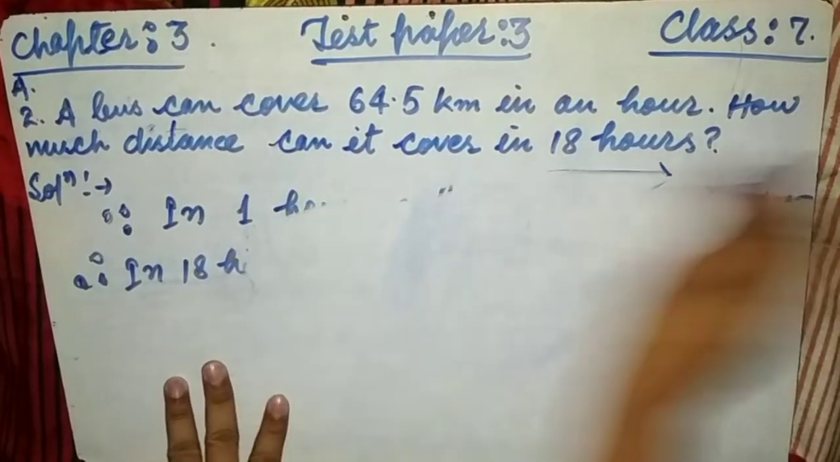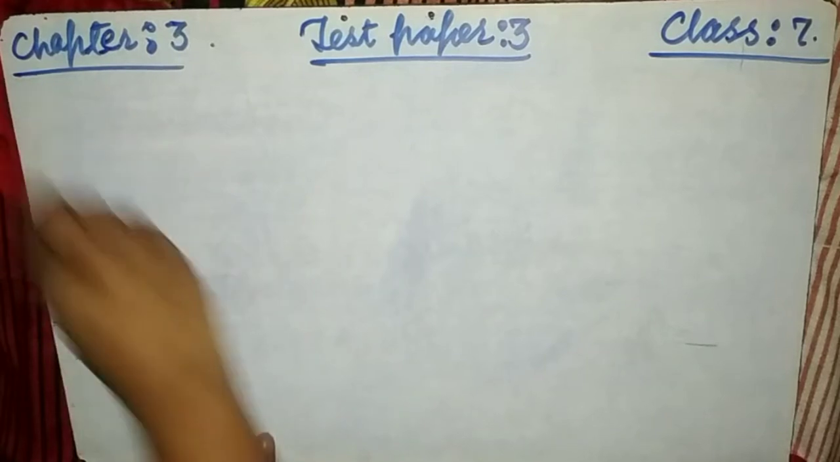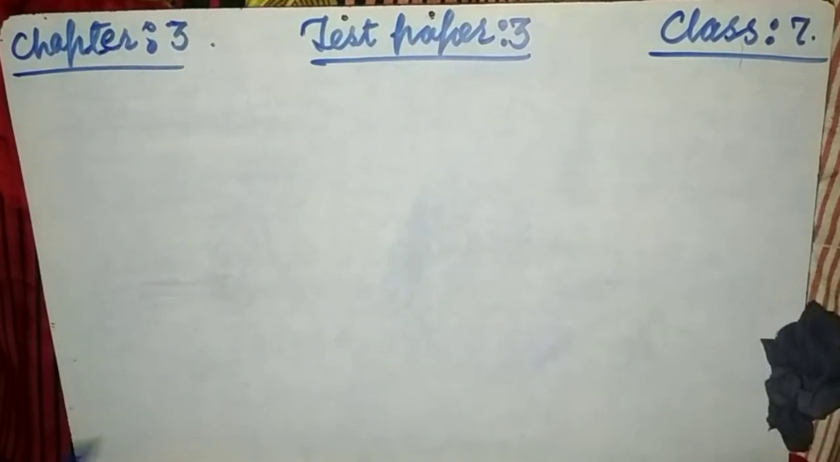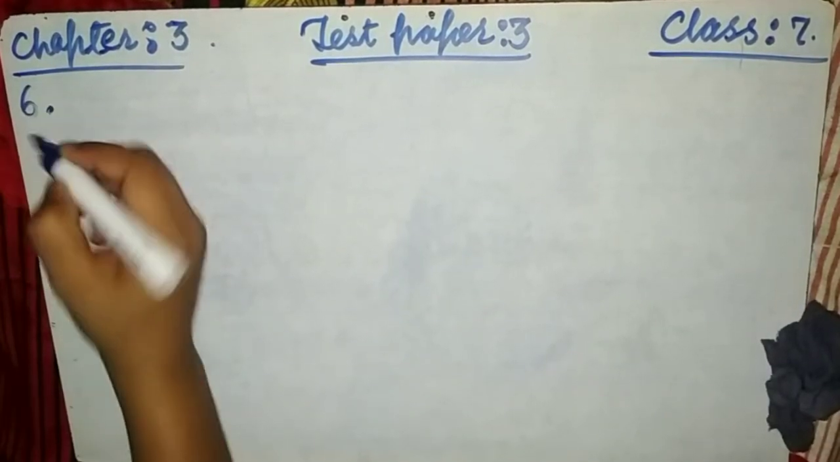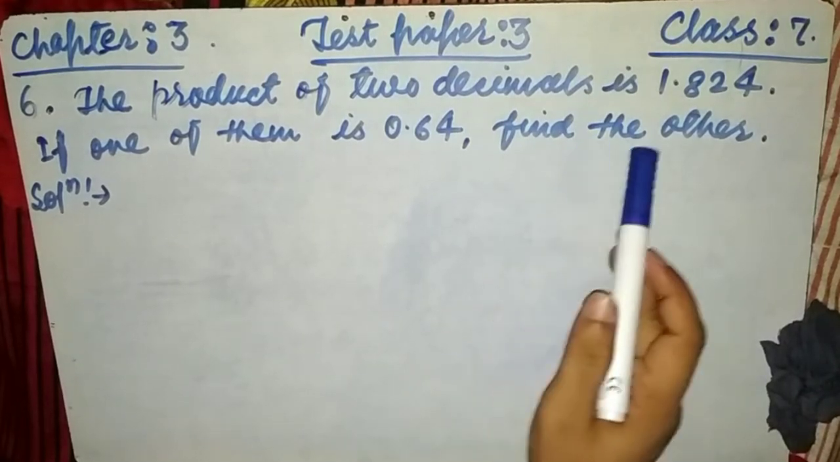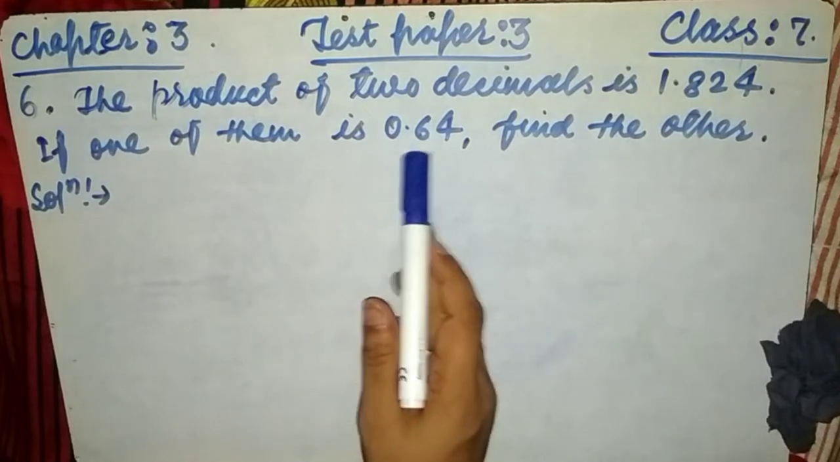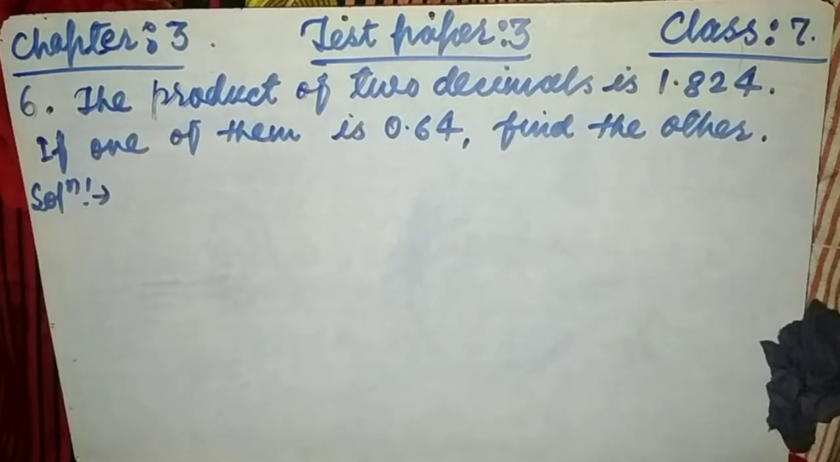Okay, friends, very good. Now we have to look at the next question, question number 6. Very simple. Now see, friends, question number 6 says the product of two decimals is 1.824. If one of them is 0.64, find the other. Now see how to solve the question. Now I will give the very clear concept regarding this.